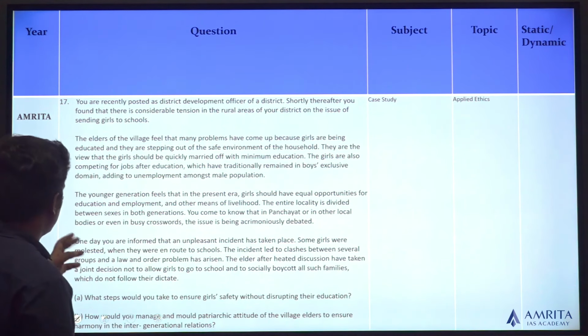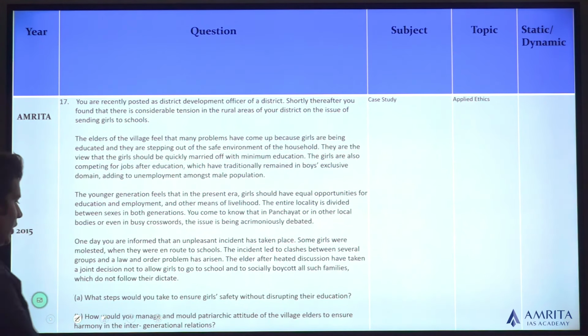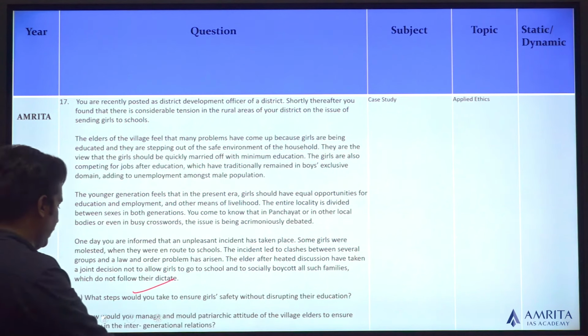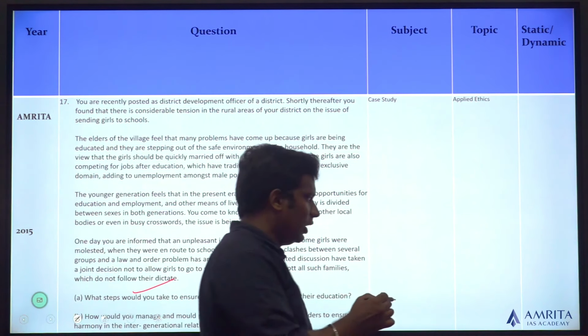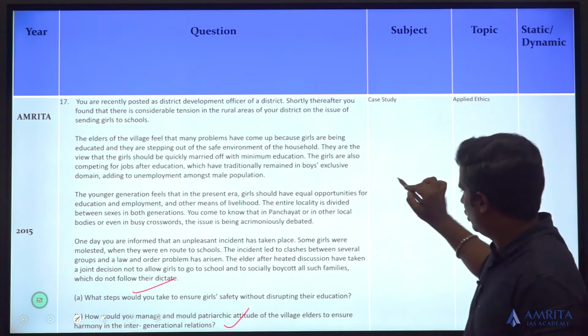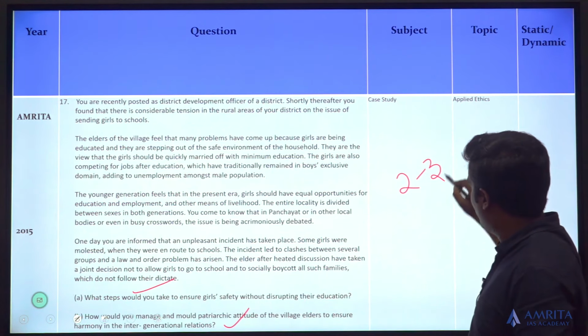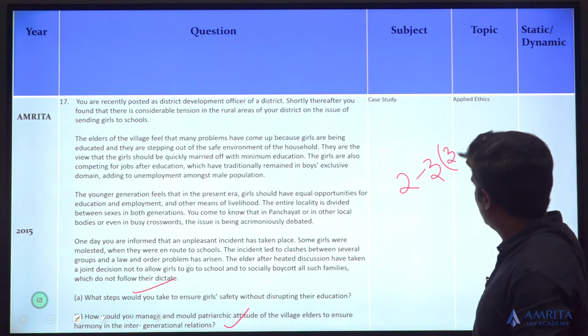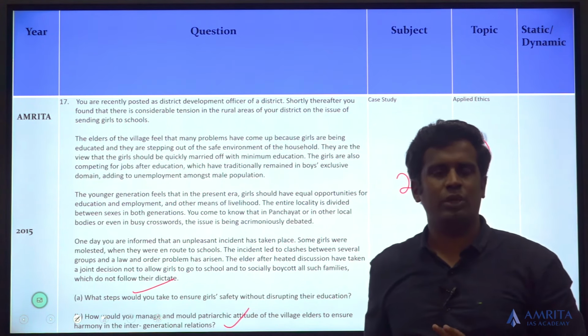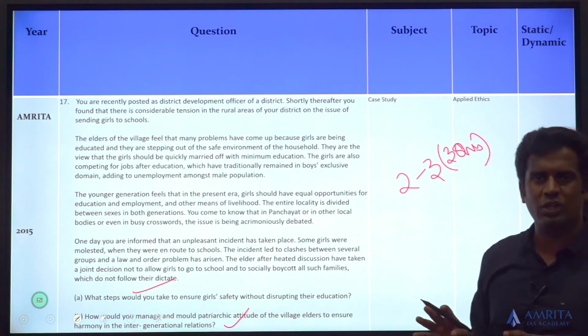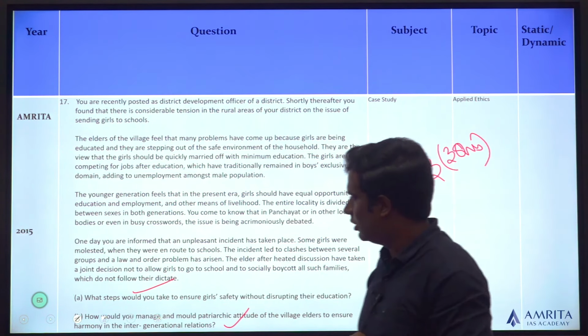For the case study number 17 of 2015, they've asked what are the steps you would take for ensuring the girl's safety. How would you manage and mold the patriarchal attitude of the village elders? Question number 2 of this case study. And in short, again, from what we've seen, every case study has 2 to 3 questions. Majority has always been 3 questions. So prepare for 3 questions. You have 15 minutes. Keep ideally 15 minutes for each case study, and you should be good to go for each and every one of them.